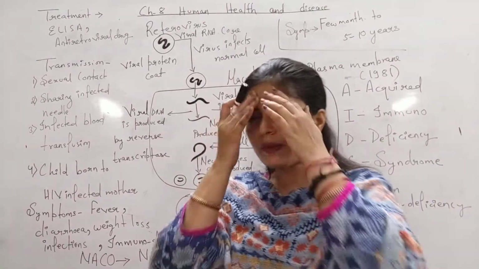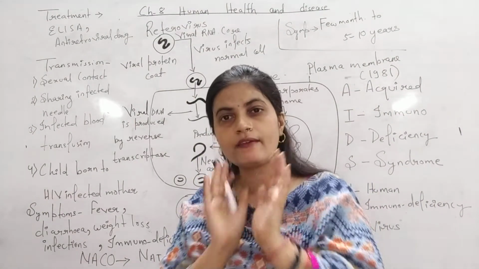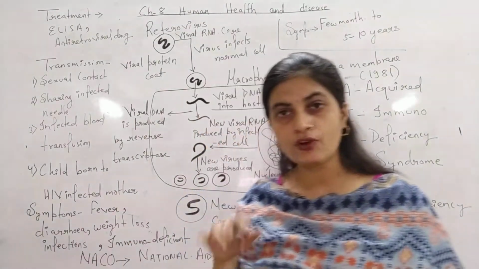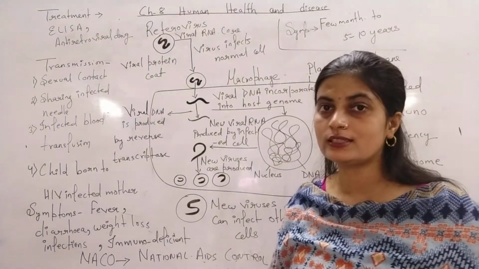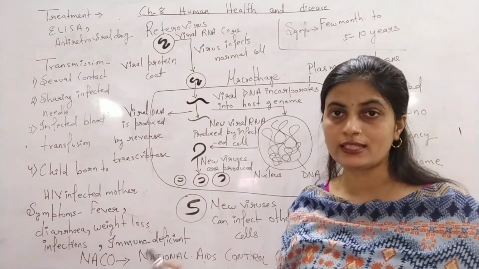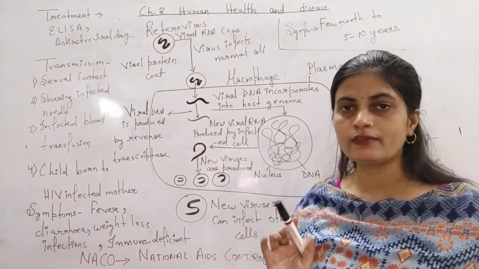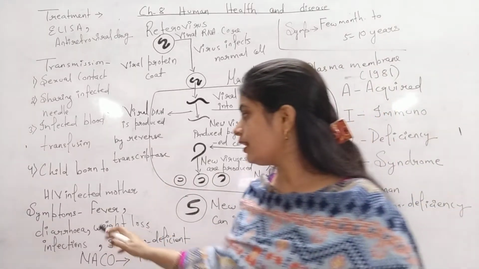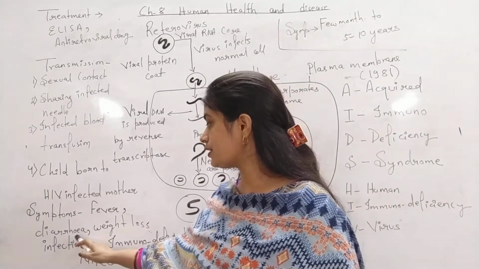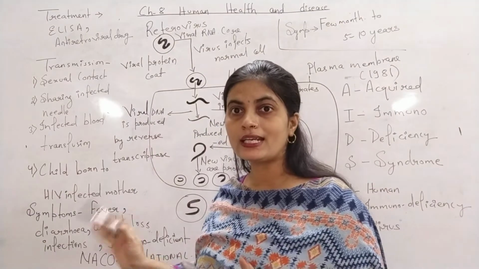But how can one person identify that someone is having AIDS? So symptoms are there for AIDS, initial symptoms are there, but only these symptoms will not be considered. There are so many other tests that are the final, but a few symptoms which are going to prolong for long duration, like fever could be there, diarrhea could be there, extreme weight loss, suddenly weight loss occur.